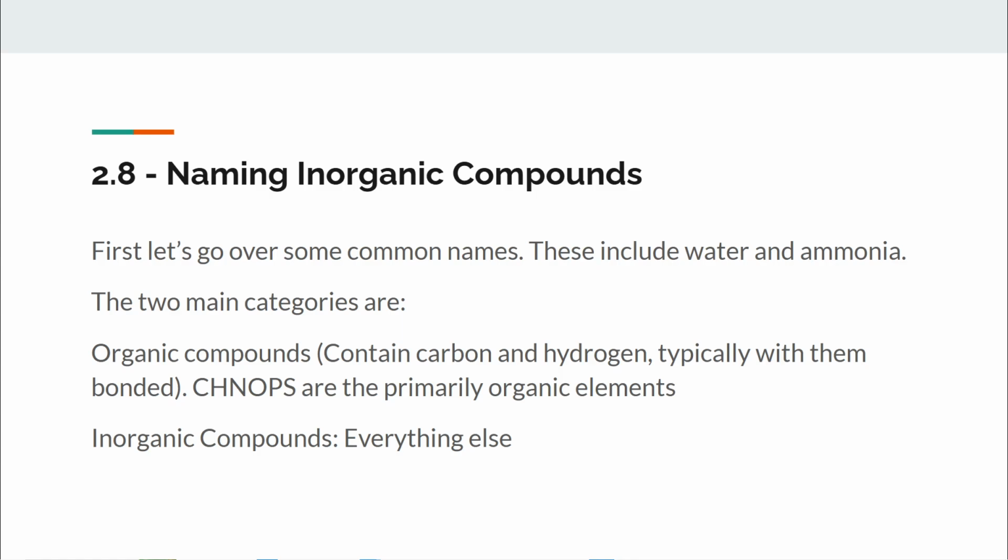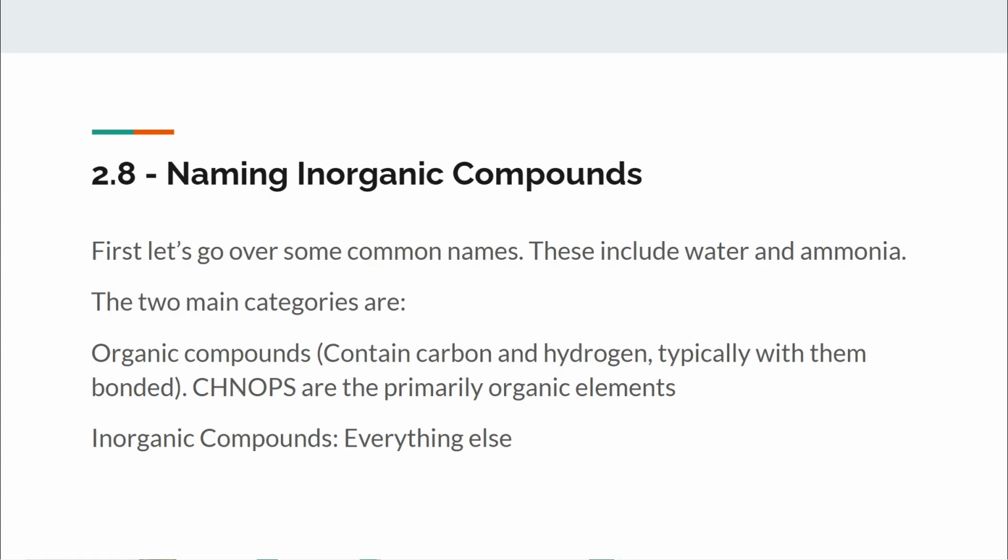So first, let's go over some common names. These include water and ammonia. Everyone knows that water is H2O, and not many people know that ammonia is NH3. So if we go over the naming rules, water would technically be called dihydrogen monoxide, but nobody calls it that, and that's really not the proper name. So it's important to note that there are a few exceptions to these naming compounds. I'm not sure why they're exceptions, probably just because they're so widely used. So water and ammonia are simply the names for H2O and NH3.